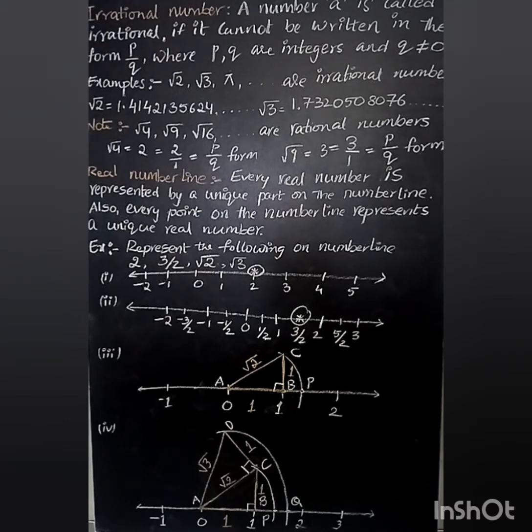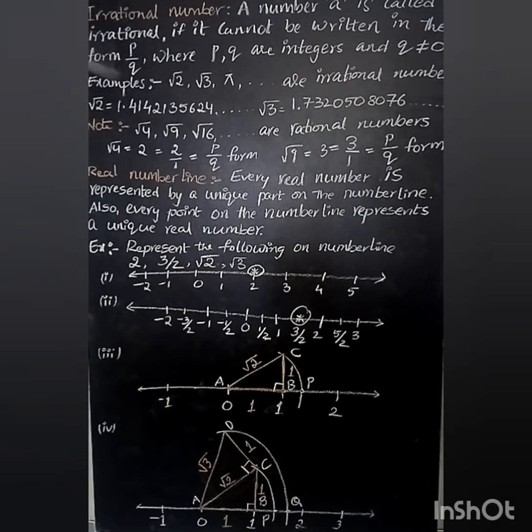Let us see some examples. Root 2, root 3, pi and so on are called irrational numbers. That means the root 2 value cannot be written in the form of p by q. If you see the decimal expansion of root 2, the value is 1.4142135624 and so on. Here we cannot see a decimal number repeating or terminating. So we can say that it is a non-terminating, non-repeating decimal expansion.